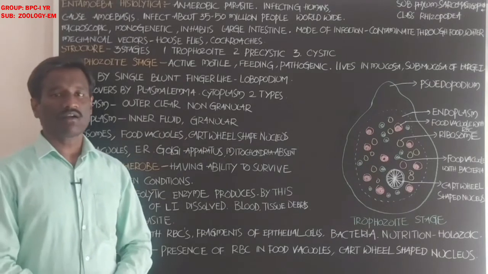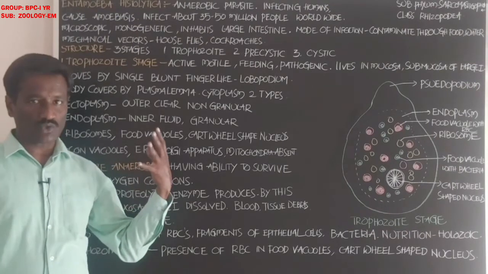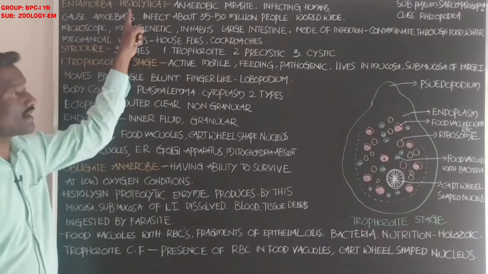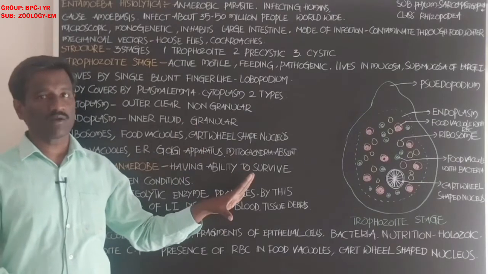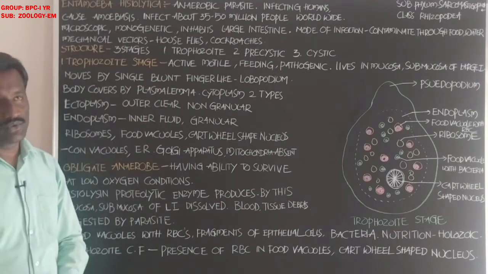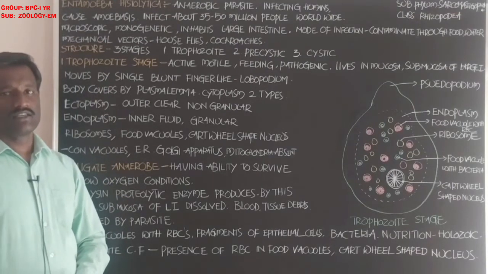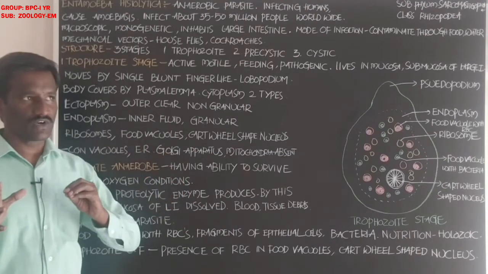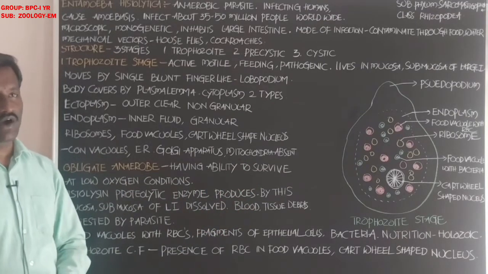The mode of infection is through contaminated food and water. The infective stages of Entamoeba histolytica contaminate food and water, and when the same contaminated food is taken by a new human, the parasite enters the body of the new host. Students, there are also mechanical vectors: it is transferred from one host to another with the help of mechanical vectors such as cockroaches and houseflies.